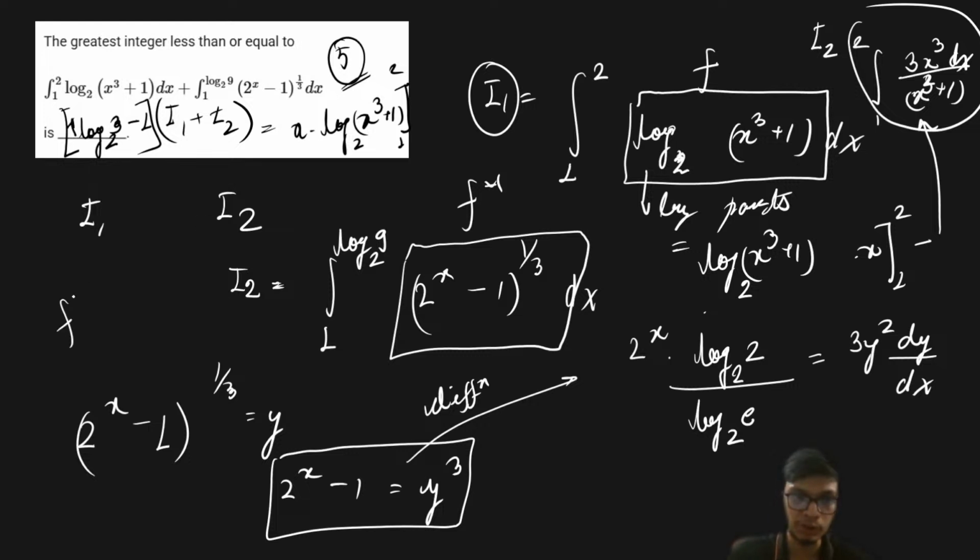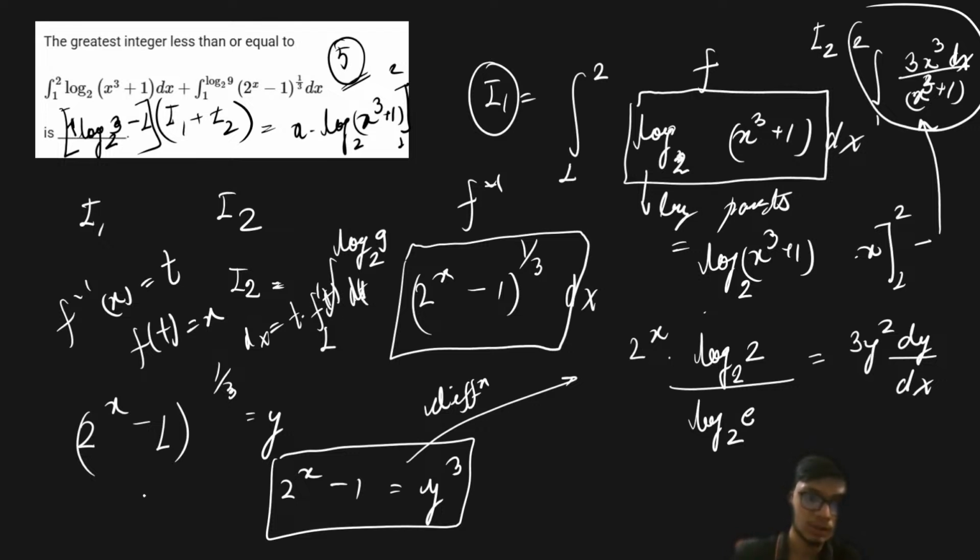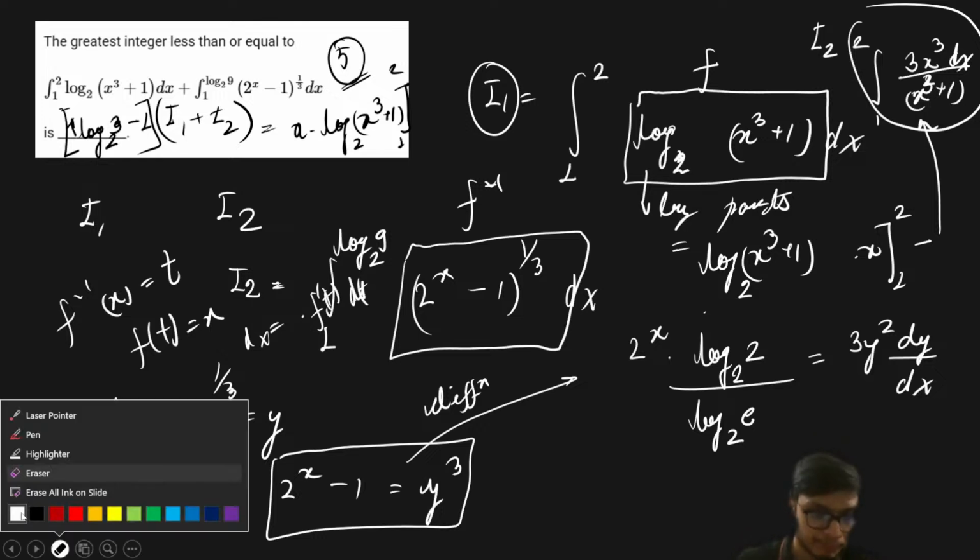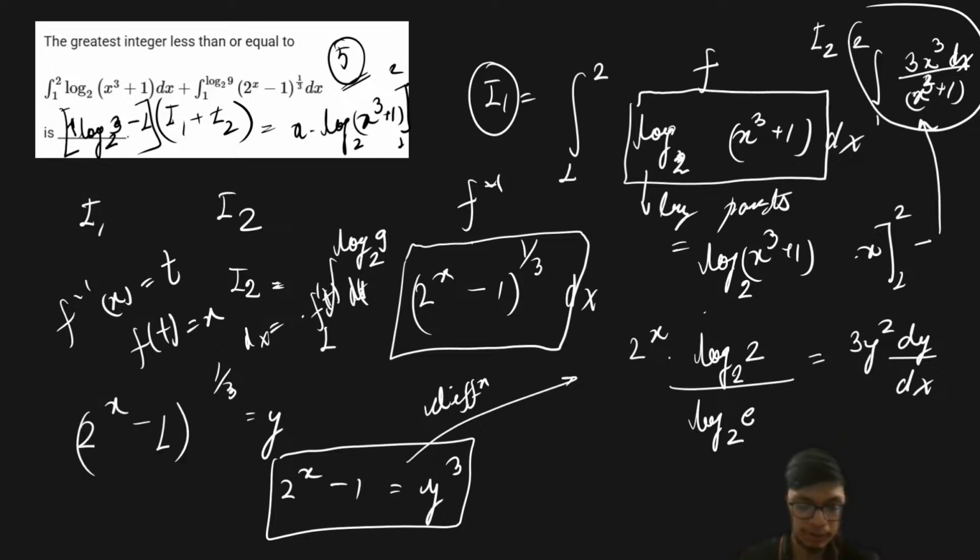If I assume f inverse of x is equal to t, then f of t is going to be equal to x. So instead of solving for f inverse, I will solve for f of t. That is the only difference that you have to observe over here. In this case, your dx is going to become f dash of t dt. Is this part clear? So I can solve this question in that particular manner also. I would leave that part of the exercise up to you to tell me what answer you are getting after you have done that problem in that way.